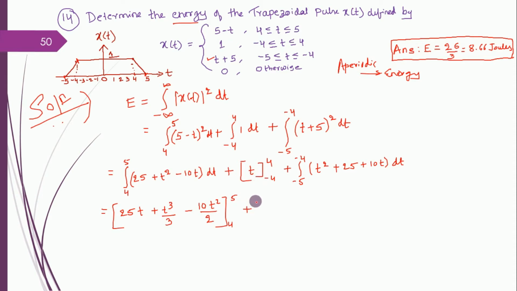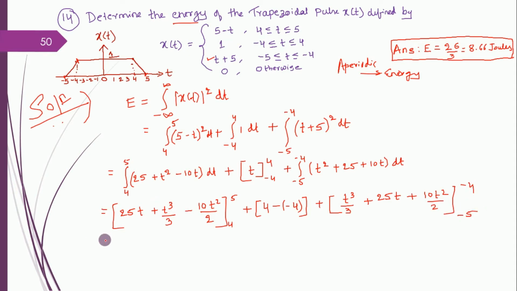T should be substituted by 5 first, minus substituting the next limit 4. Plus, for the next part, t square's integration is t cube by 3, 25 integrates to 25t, plus 10t square by 2, lower limit, higher limit.